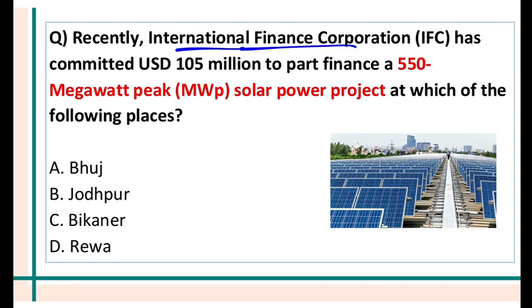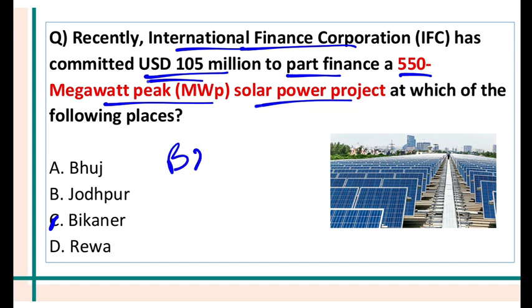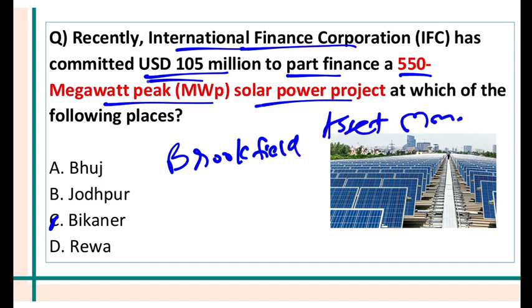International Finance Corporation, which is a part of the World Bank Group, has committed $105 million to part finance a 550 megawatt peak solar power project in which place? This is a solar power project which is coming up in Bikaner in Rajasthan. And this project is developed by a Canadian company called Brookfield Asset Management. And $105 million will be given by IFC as a loan.